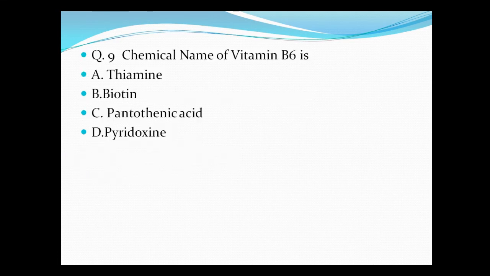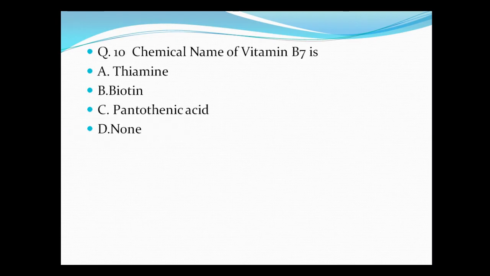Question number 9, chemical name of vitamin B6 is A. Thiamine, B. Biotin, C. Pantothenic acid, and D. Pyridoxine. Correct answer is pyridoxine. Question number 10, chemical name of vitamin B7 is A. Thiamine, B. Biotin, C. Pantothenic acid, and D. None of these. So biotin is the correct answer.